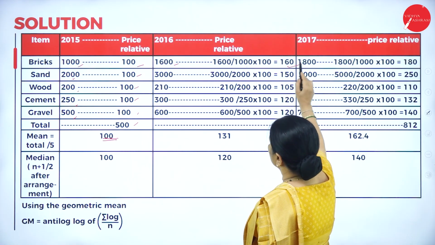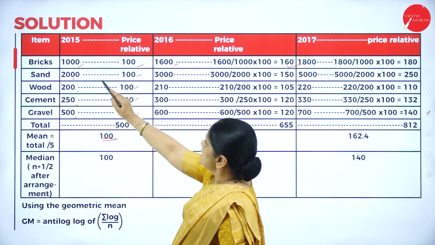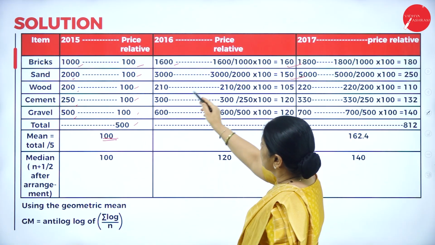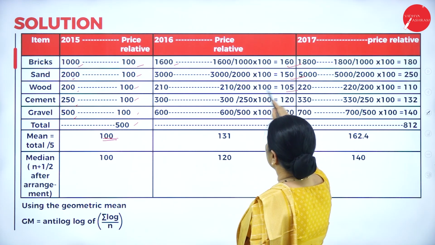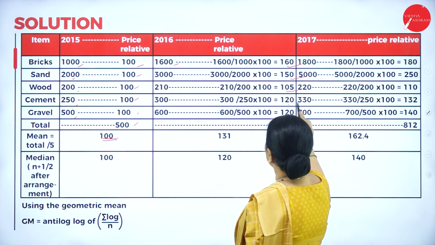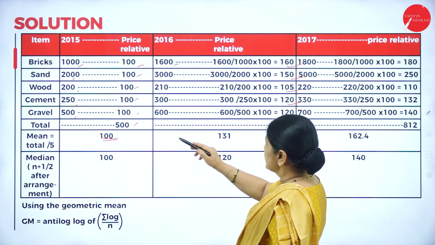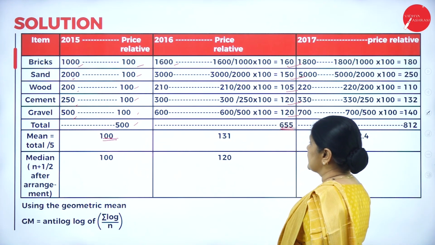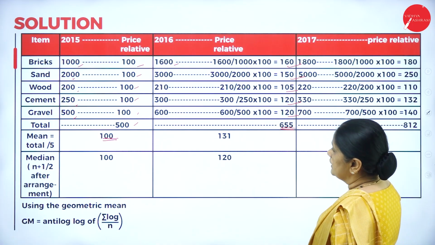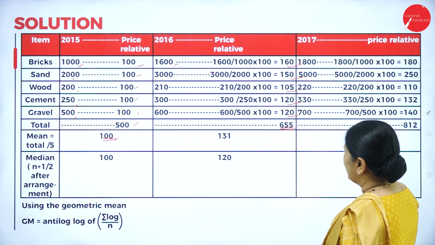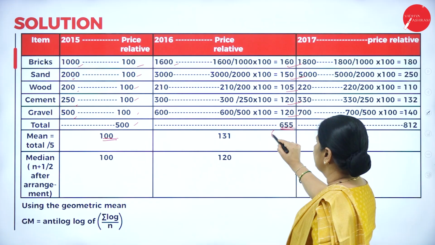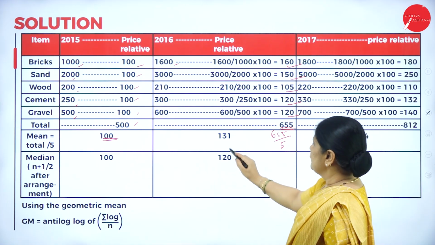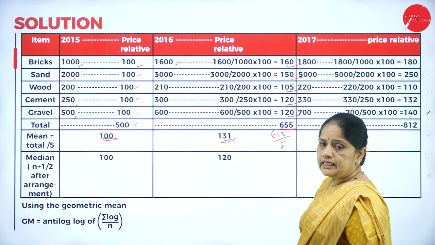So it comes up to 160. Next it is 3000 by 2000 into 100, it becomes 150. Then 210 by 200 into 100, 300 by 250 into 100, so 600 by 500 into 100. So the total comes up to 655. Then the next one is, we'll have to take the 655, this is the total, divided by 5. So we get the mean as 131.